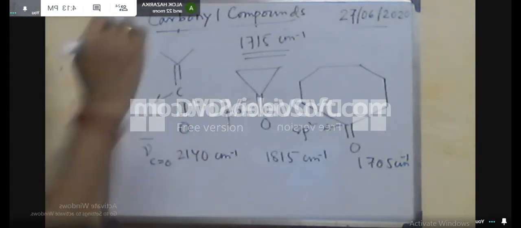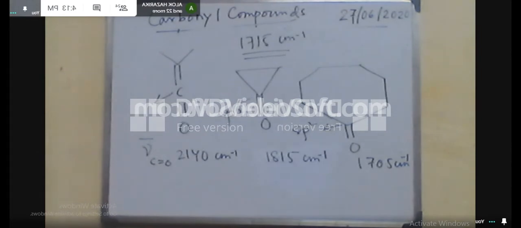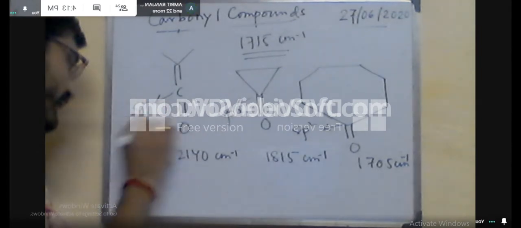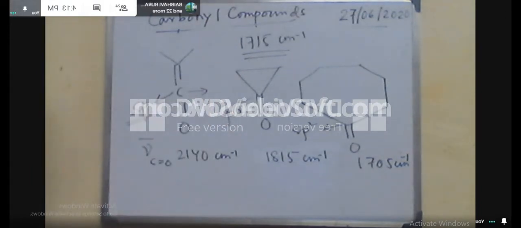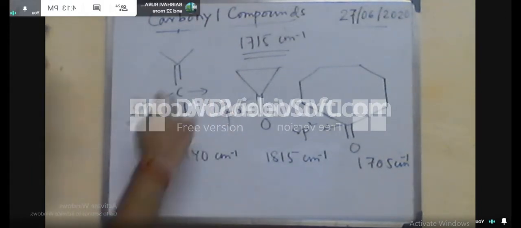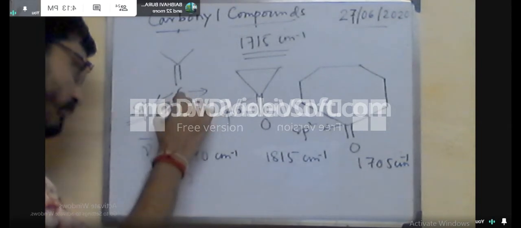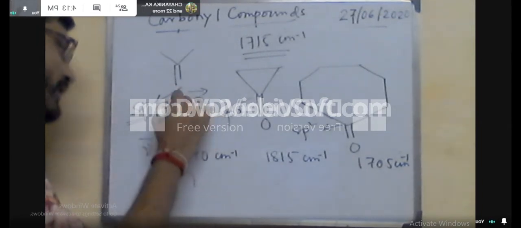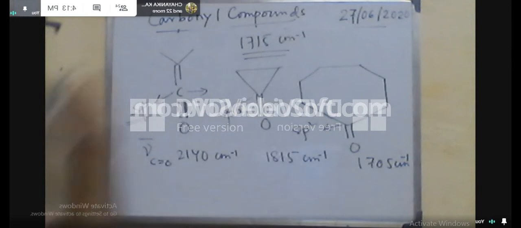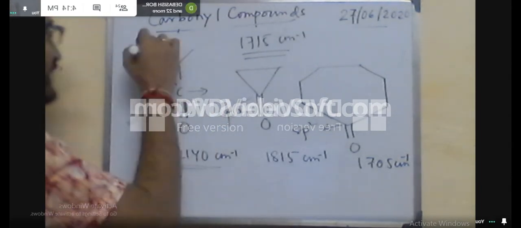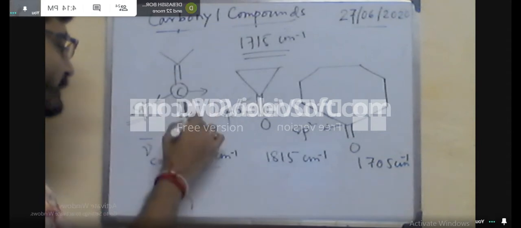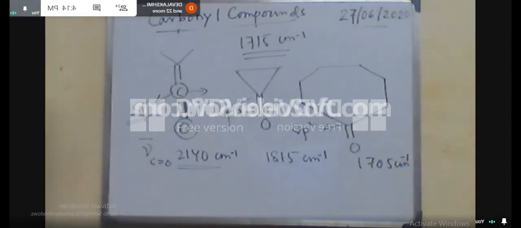Now here you can see this is less than 1715 cm⁻¹. Why? Because this bond angle is not 120 degrees. For the pure sp2 hybridized carbon, the bond angle we generally get is 120 degrees. For the ketone, the bond angle is 120 degrees, so that is the base value. But here this angle is not 120 degrees. It is less than 120 degrees.